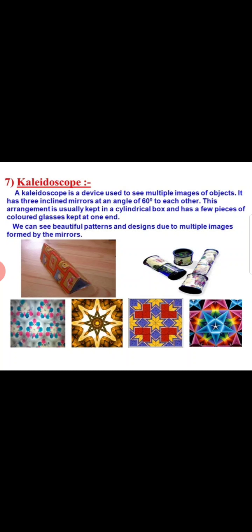Kaleidoscope is a kind of device which is used to make different, beautiful patterns. In this we use a number of mirrors, more than two mirrors, and we fit these mirror strips in a cylindrical tube. We use chart paper to cover that tube, and we make a hole in the first disc, and when we look from that hole we will see beautiful patterns. This device is used by designers to put these designs in their fabrics.